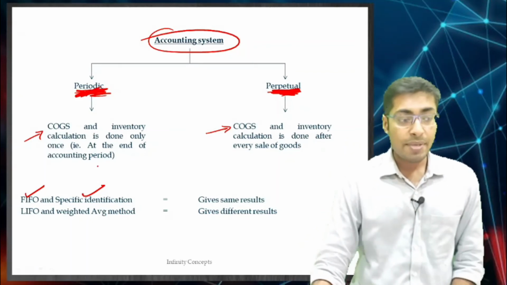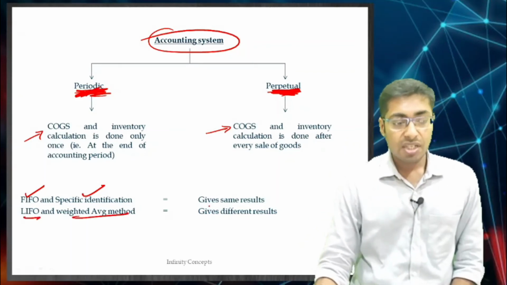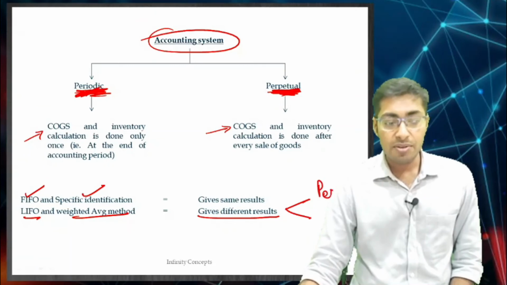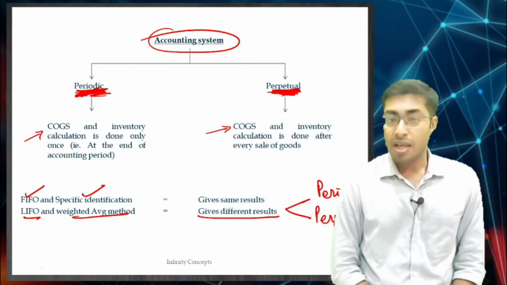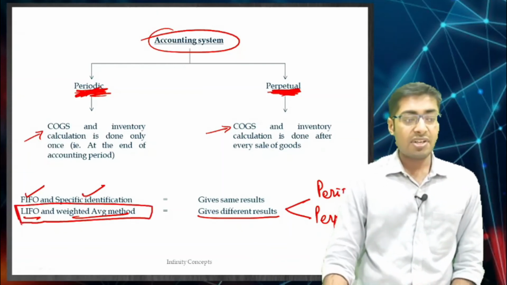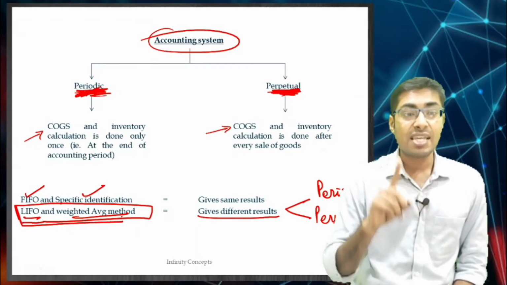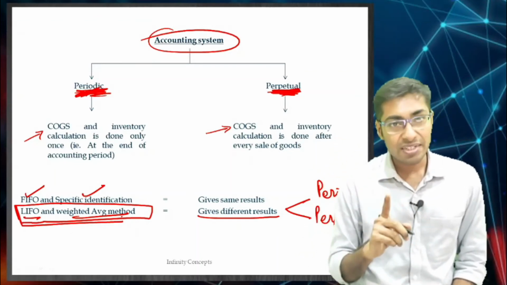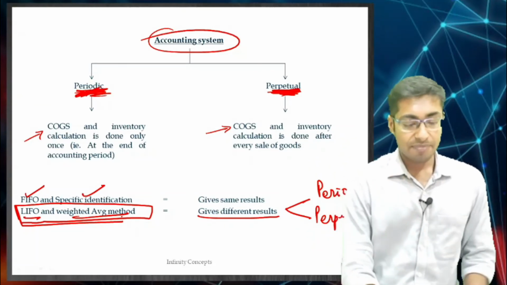So this is what happens in your LIFO and weighted average. It gives different results based on which system you are using, periodic system or perpetual system. So this is what you need to remember, that LIFO and weighted average are going to give you different results based on which accounting system you are using. Fine, we will move ahead.